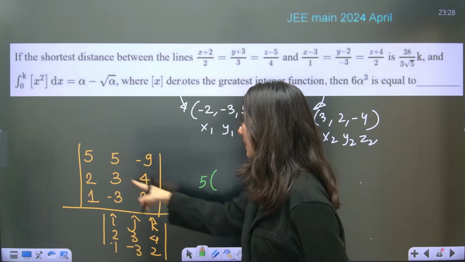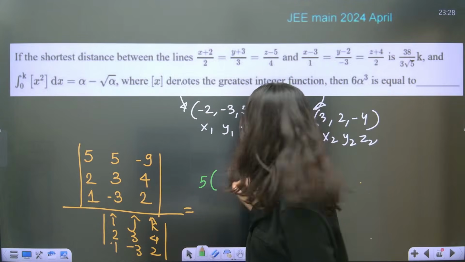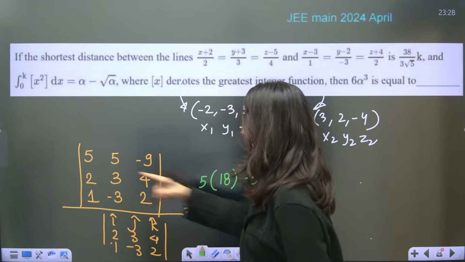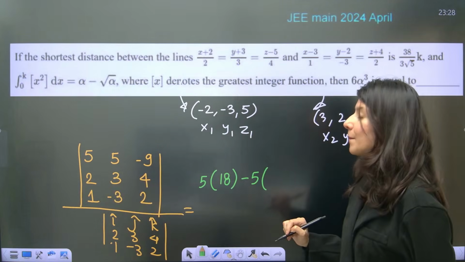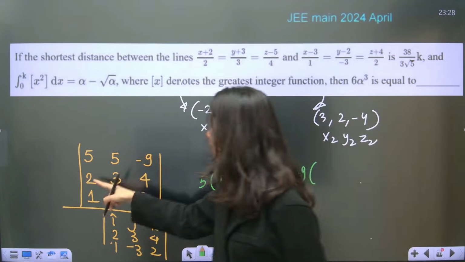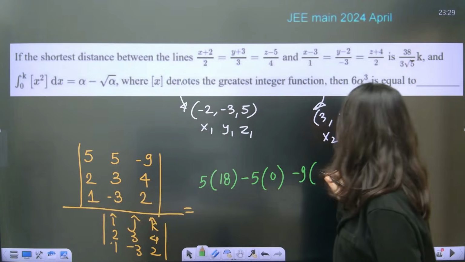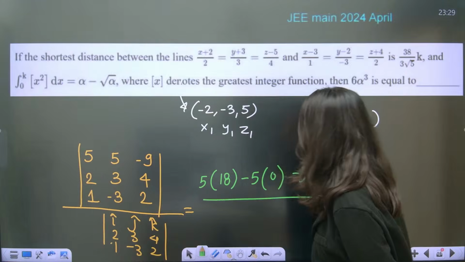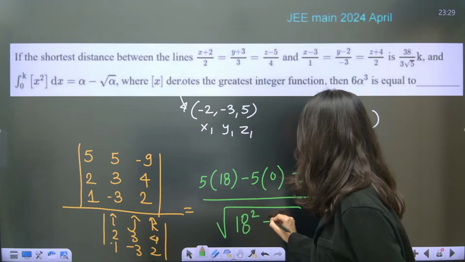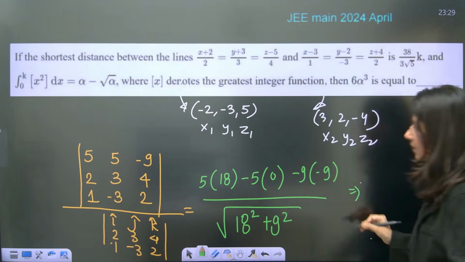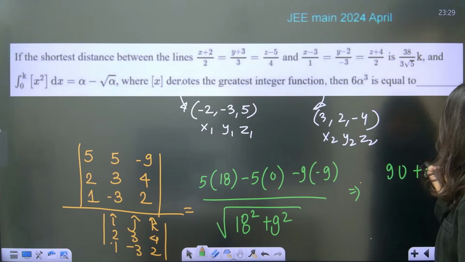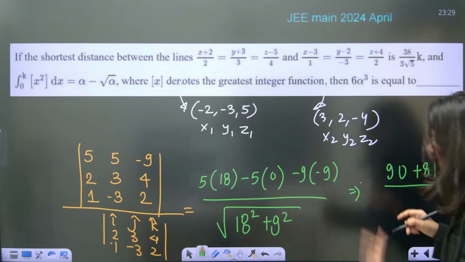5 will be there. 3 2s are 6 plus 4 3s are 12, 18. Minus. 5 is already there now. Now you are having 2 2s are 4, minus 4, 0. Minus 9, and you are having 2 3s are 6, minus 6 minus 3 which is minus 9, upon. Now the magnitude of this. So magnitude will be 18 square plus 9 square only. So this is what? 5 into 18, 90, plus 81 upon. This is going to become 18 square.